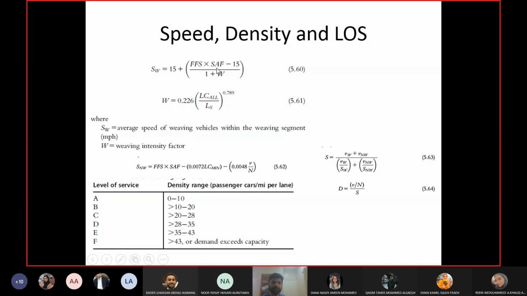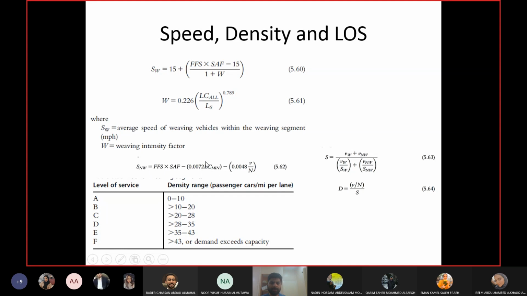FFS is the free flow speed. SAF is what? Speed adjustment factor. Again, the same factors which we discussed for the basic freeway segment, the work zone and the weather condition, right? Okay, so this is the speed of the weaving segment, and then the speed of the non-weaving segment.